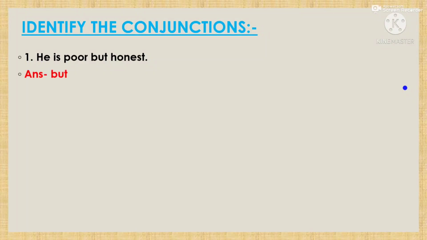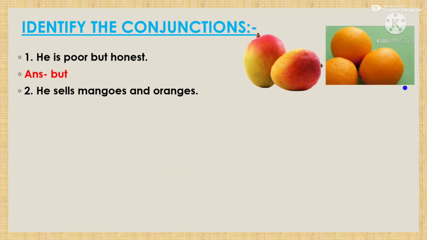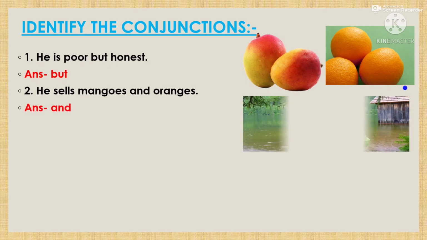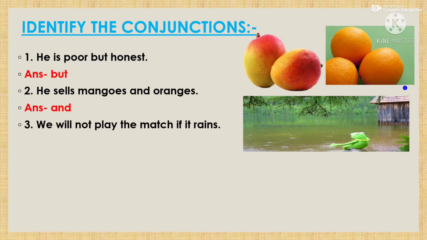Okay, so the answer will be but. The second sentence is he sells mangoes and oranges. So what is the conjunction here? Yes, that is and. So the answer is and. Next sentence, we will not play the match if it rains.